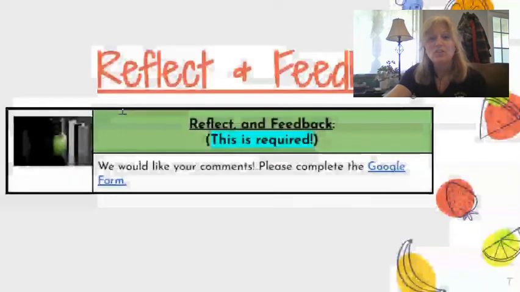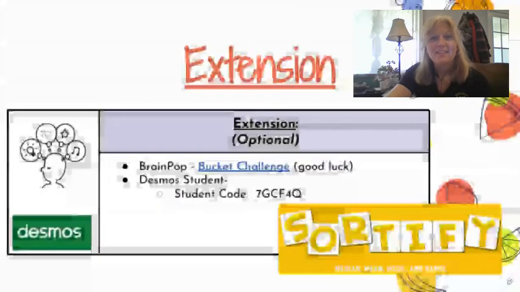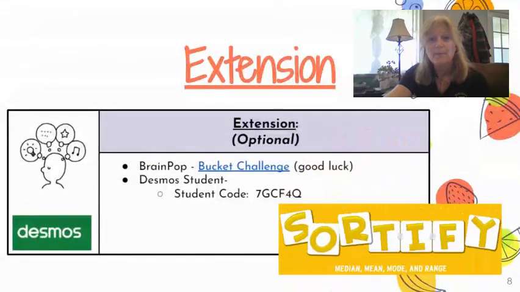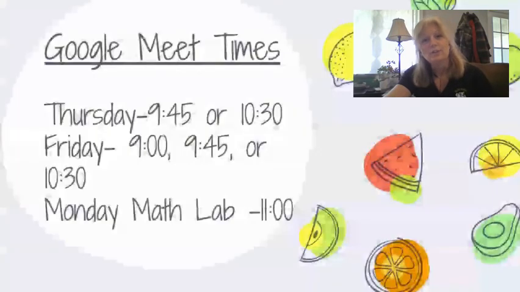Okay, the reflection and feedback, once again, is the Google form. Do that for us. Just one last time, guys. Just one last time. And the extension is really a lot of fun. This Brain Pop challenge is a little challenging. It's actually quite challenging, but I think you guys are going to enjoy it, especially those of you who find mean, median, and mode pretty easy. And of course, there's a Desmos activity. All right, so that's the lesson you're going to see in your Google Classroom.